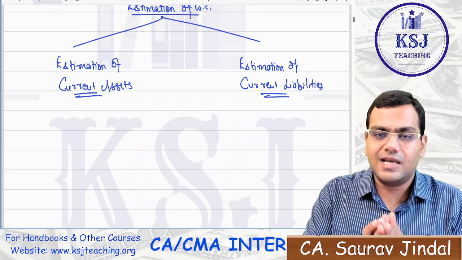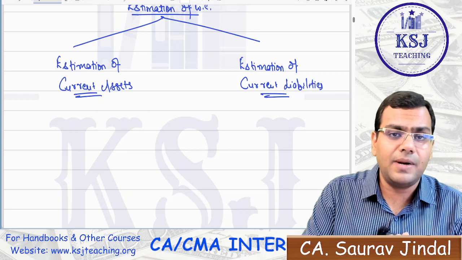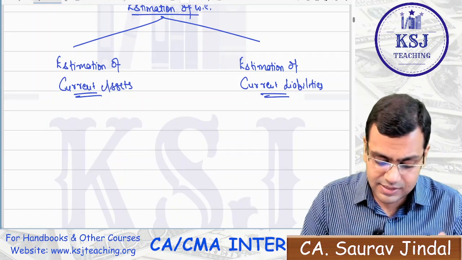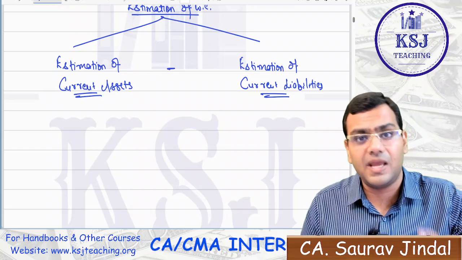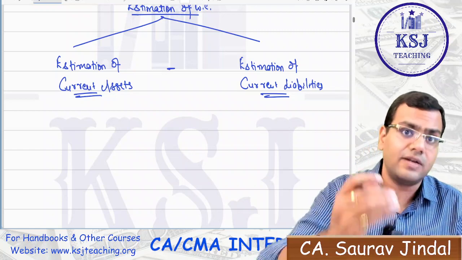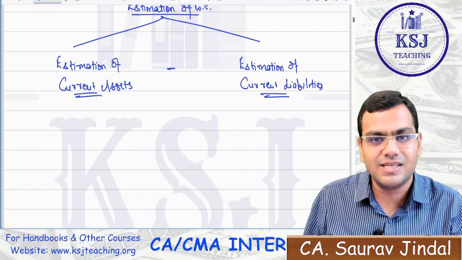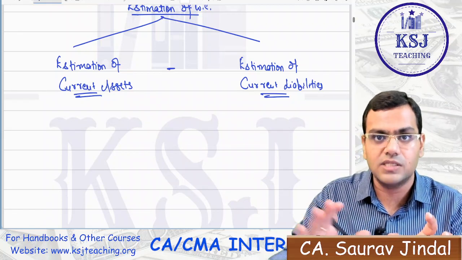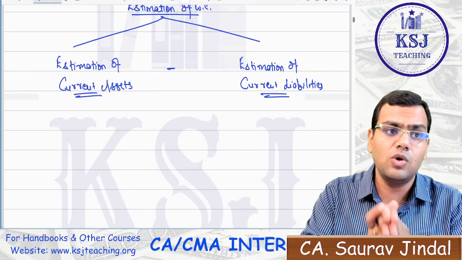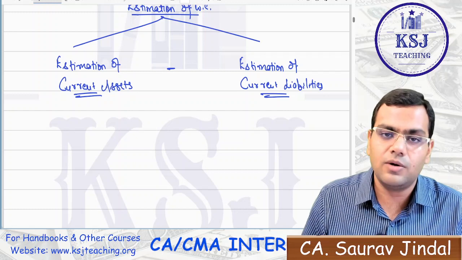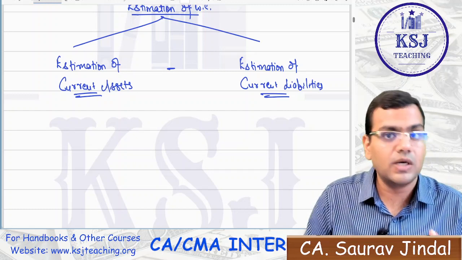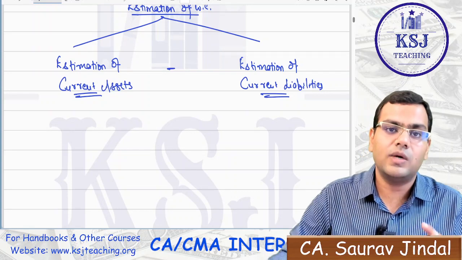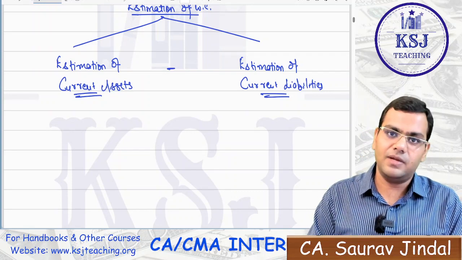Now, in the last lecture we discussed the working capital equation. The working capital equation says current assets minus current liabilities. If you have to pay 100 rupees to someone, you should have more than 100 rupees in your pocket. The excess money left after paying off is your working capital, which you can use for meeting your day-to-day expenses. So that means we need to find out what should be the current assets, what are the current liabilities, and what is the net working capital available with us, right?